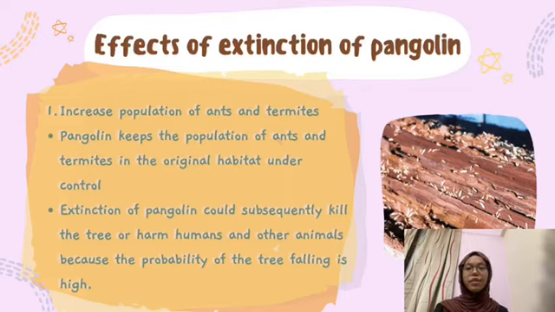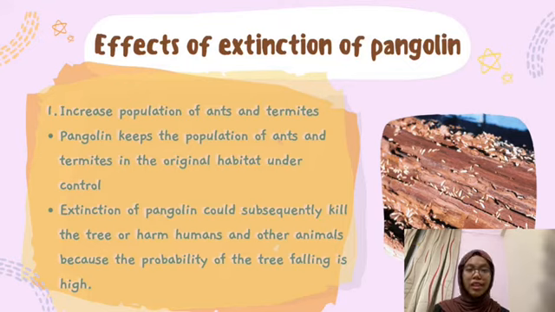So next up are the effects of the extinction of pangolin. Number 1, it will increase the population of ants and termites. Pangolin keeps the population of ants and termites in the original habitat under control because of their diet. Extinction of pangolin could subsequently kill the trees or harm humans and other animals because the probability of the trees falling is high. Did you know that the Sunda pangolin was recorded to be able to eat about 200,000 ants in each of their mealtimes?